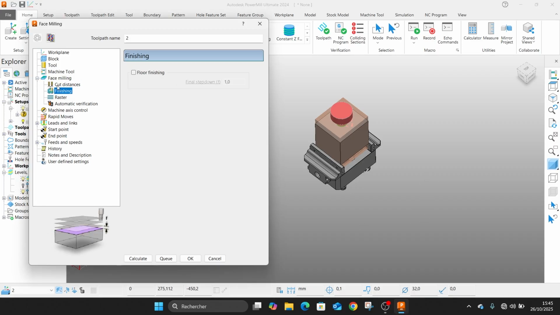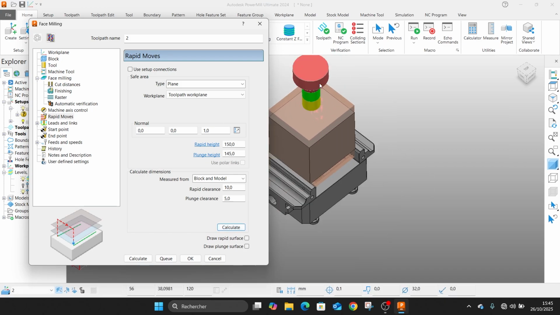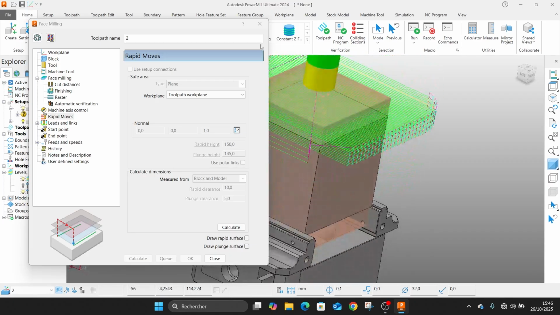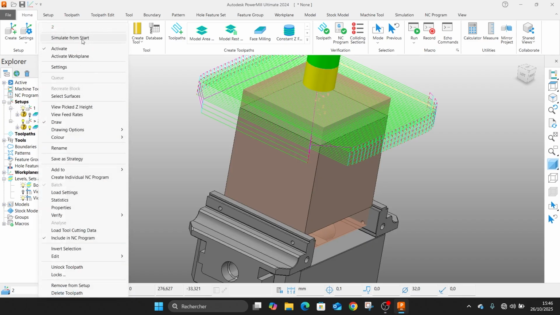Then let's put the same parameters, and we can, for example, calculate this to have slightly align this tool in and have the best position from the beginning. So let's calculate now. We'll have it like this. So to simulate, we can simulate it directly here.